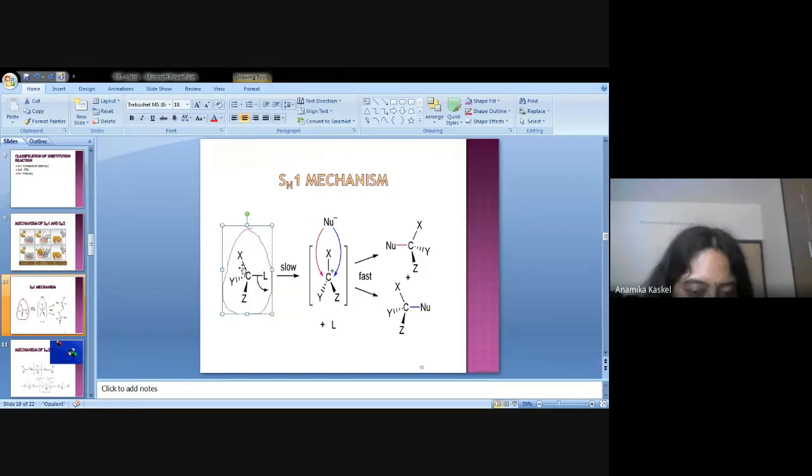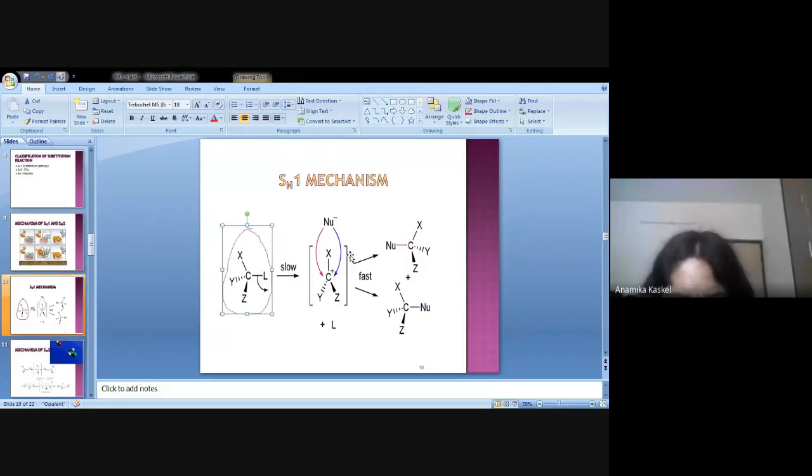Z, Y, X. Carbon is in the center, and Z, Y, X are present. L is called the leaving group. If you break this C-L bond, you observe one thing: there is a formation of the carbocation.